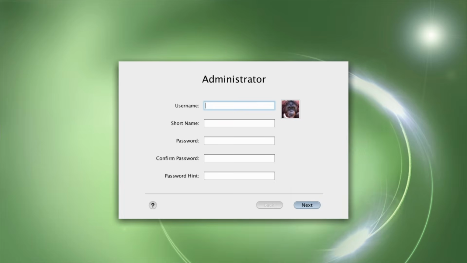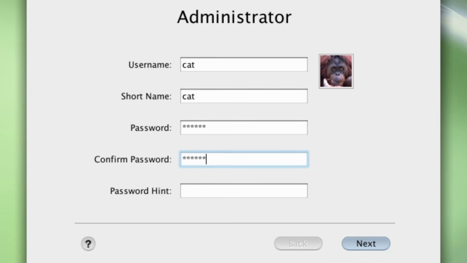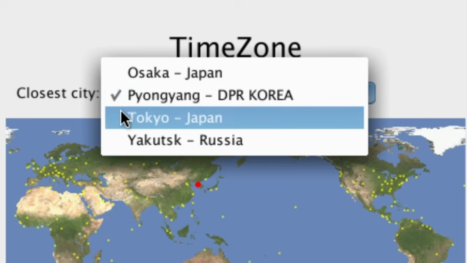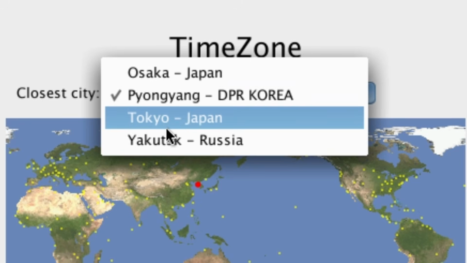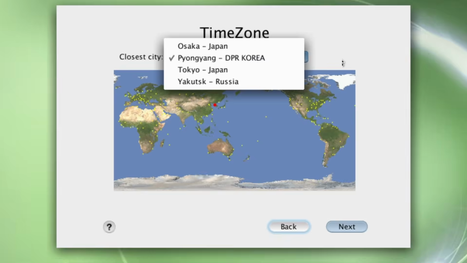Let's select the monkey. Let's make our username cat. Our short name cat. Password Amogus. Confirm password Amogus. Password hint SAS. Yes, professional. This is interesting. Who uses this system outside of North Korea? Okay, I can understand Russia in here, but why Japan? That's a little bit sus.